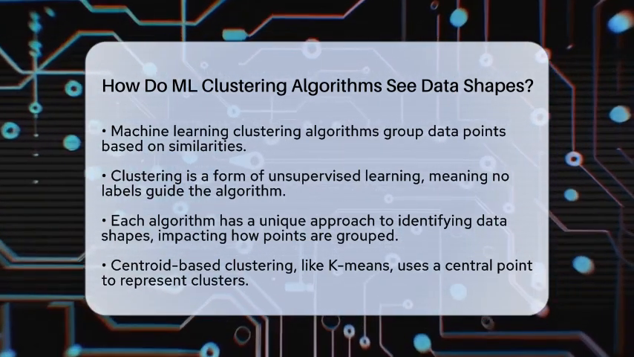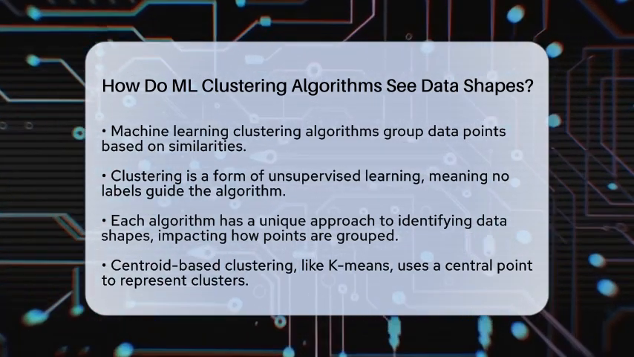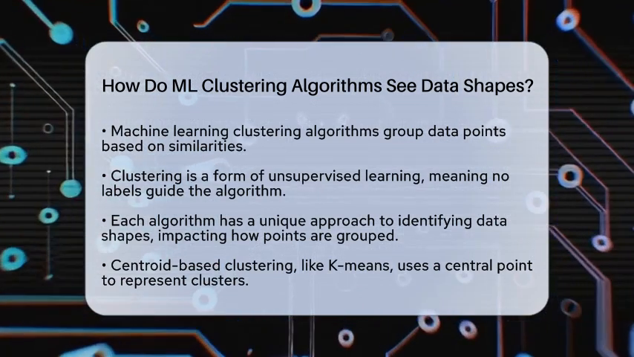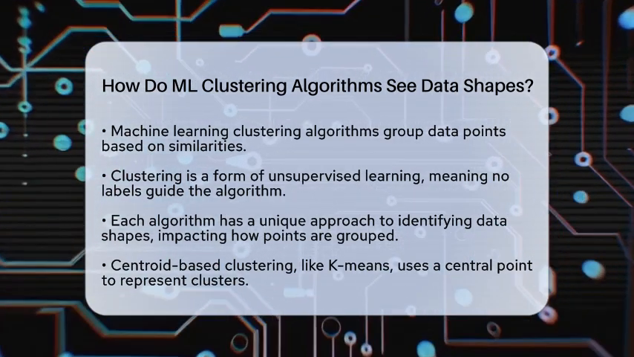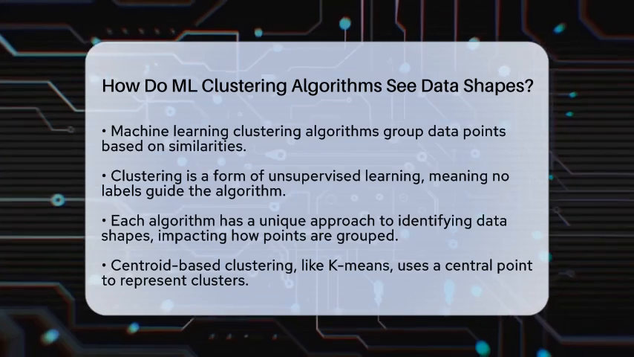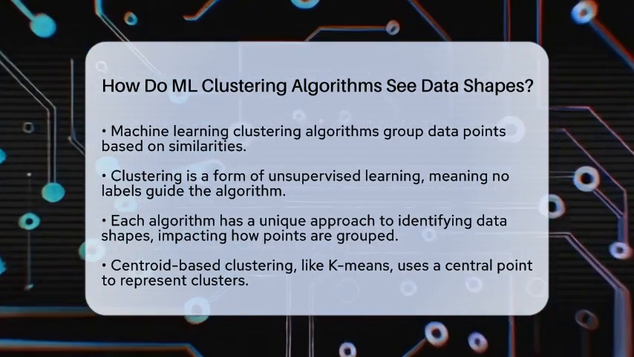First, we have centroid-based clustering, like k-means. This method uses a central point, called a centroid, to represent each cluster. It calculates the average position of all points in a cluster. Data points are then assigned to the cluster with the nearest centroid, usually measured by straight-line distance.